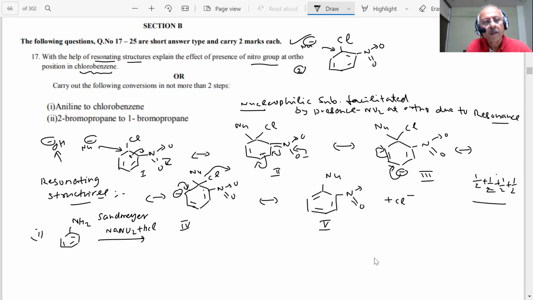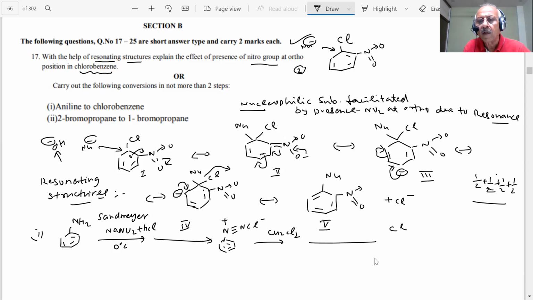NaNO2, HCl, and 0 to 5 degrees. What product do you get here? N2+Cl-. Then what do you react it with? CuCl, or Cu2Cl2, cuprous chloride. What do you get? Chlorobenzene. 1 mark, because there are two steps now. This is 1.